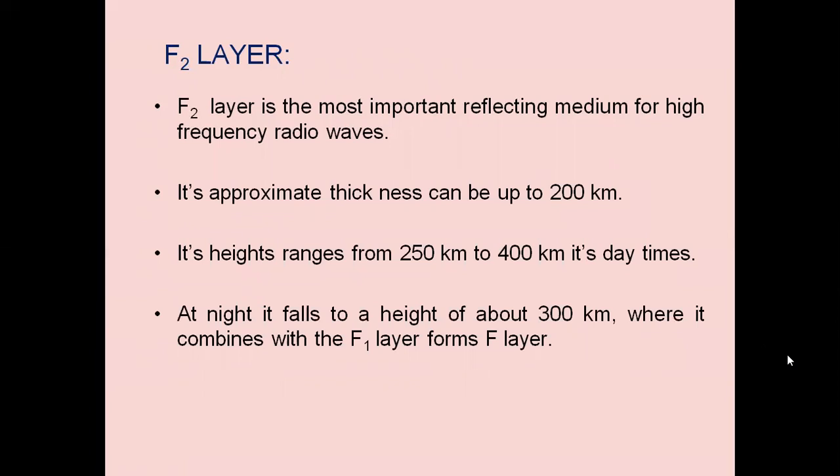At night time, it falls to a height of about 300 kilometers, where it combines with the F1 layer to form the F layer. So F1 and F2 are combined during night time and we will be calling it the F layer.